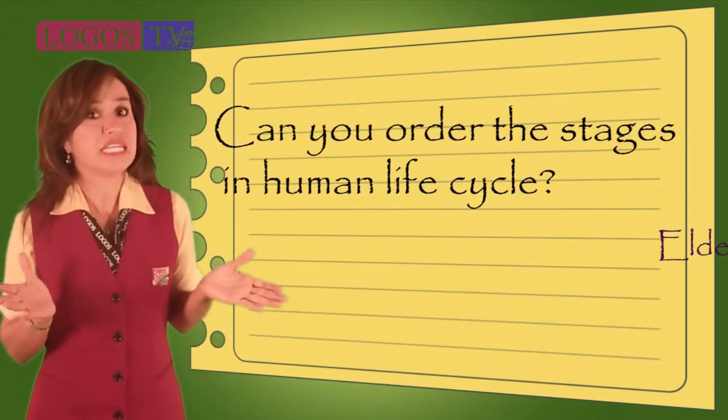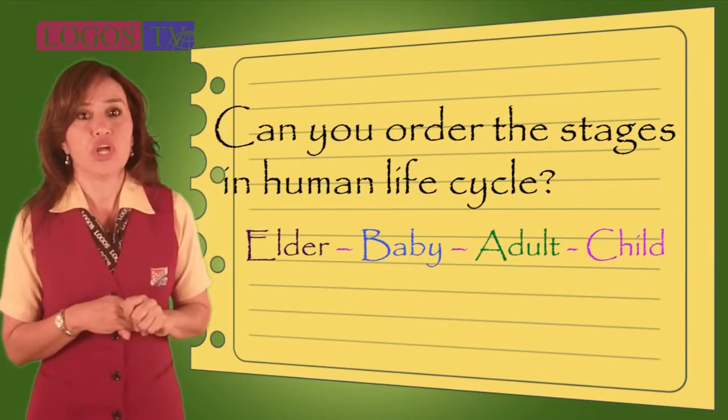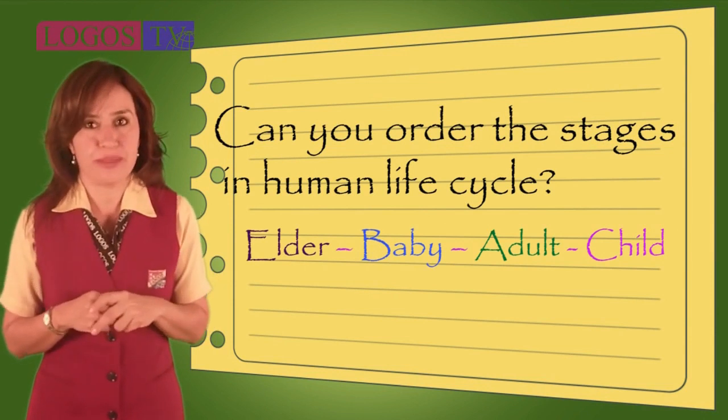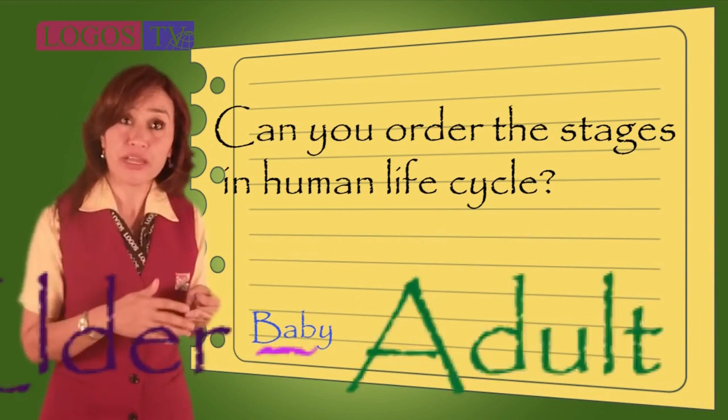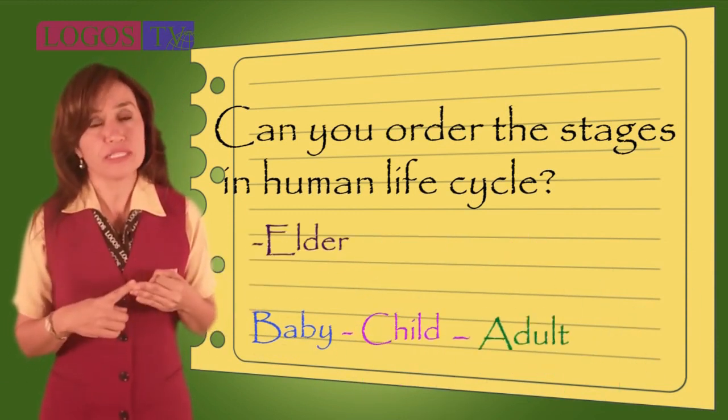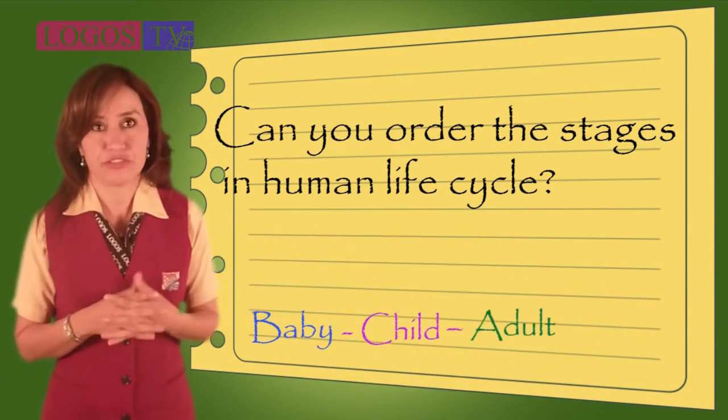Can you order the stages in human life cycle? Look at the stages and try to order them. First, you are a baby. Next, you become a child. Then you are an adult. And finally, you are elder.